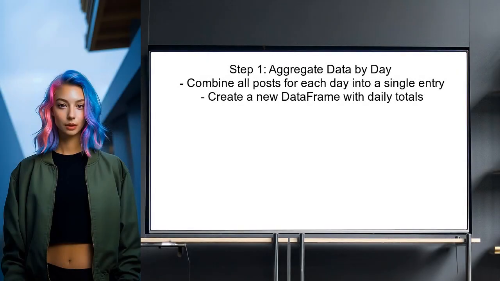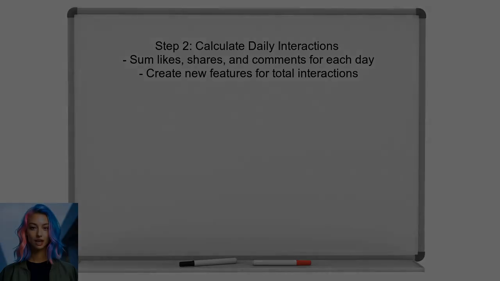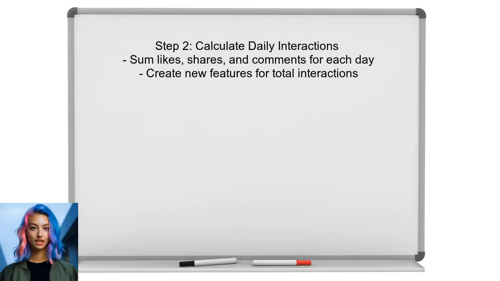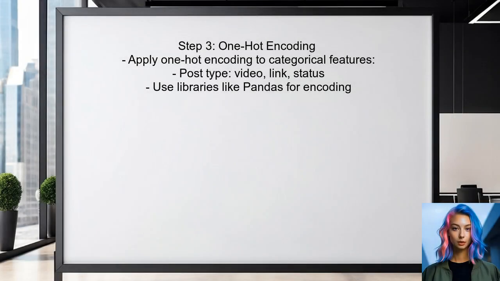To handle multiple instances with a single label in TensorFlow, the user should first aggregate the data by day. This means combining all the posts posted each day into a single entry. Next, the user should calculate the total interactions for each day. This includes summing up the likes, shares, and comments for all posts on that day. After that, the user can apply one-hot encoding to the categorical features. This will convert categories like post type into a format that the neural network can understand.